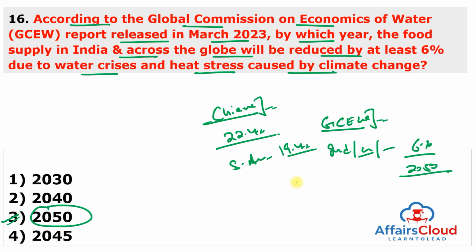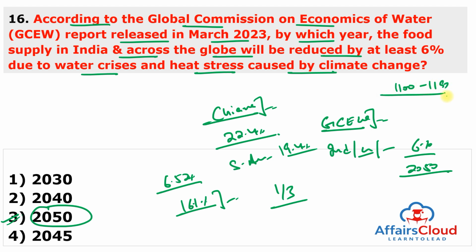And under the worst-case climate change scenario, most African countries experience an increase in people with severe food insecurity by more than 1/3 or 33%. The best case scenario for India is a 6.52% fall in the food supply, while it was 16.1% in the worst case scenario. The water supply availability in India is between 1100 to 1197 billion cubic meters. In contrast, the demand is expected to grow from 550 to 710 billion cubic meters in 2010 to around 900 to 1400 billion cubic meters in 2050.